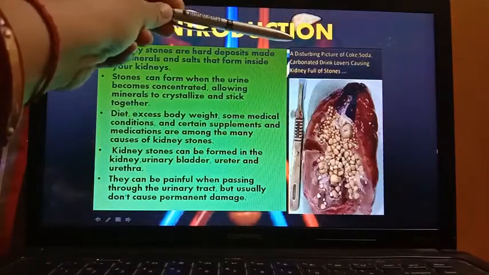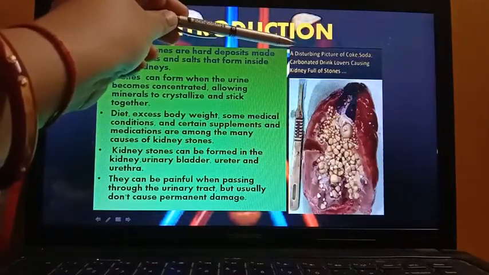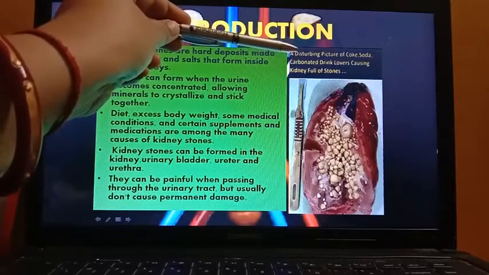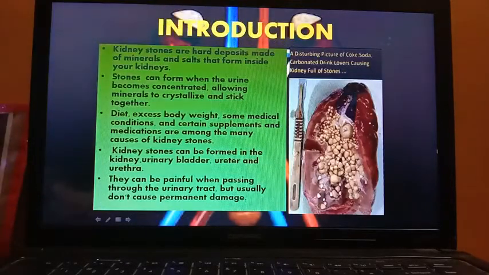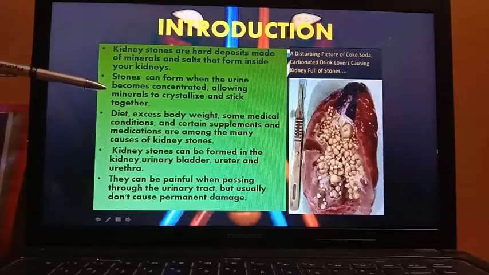And here you can see it is written, also a disturbing picture of Coke, soda, carbonated drink, meaning all the cold drink lovers are causing kidneys full of stones. Now stones can form when the urine becomes concentrated, allowing minerals to crystallize and stick together.